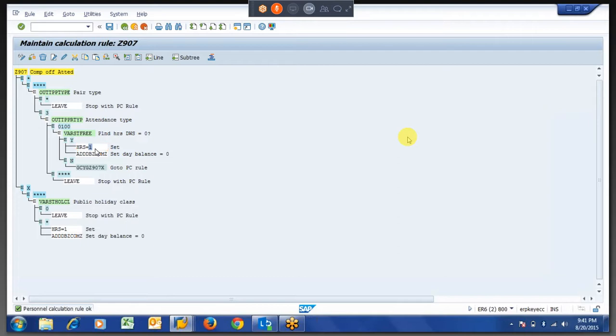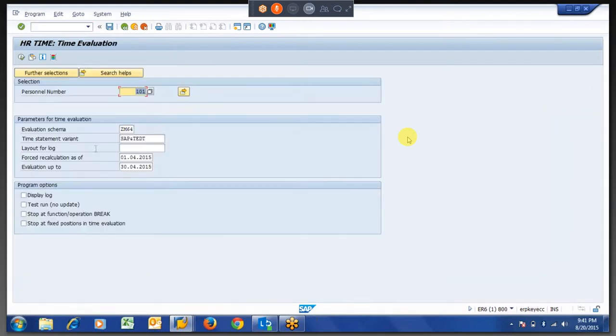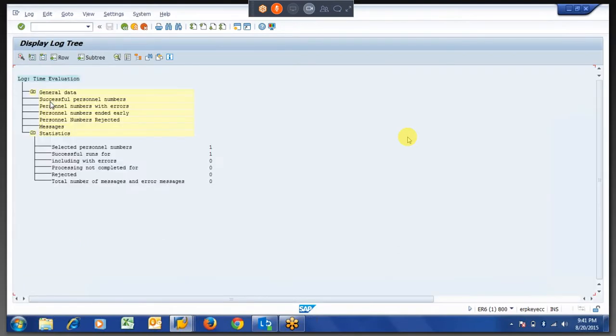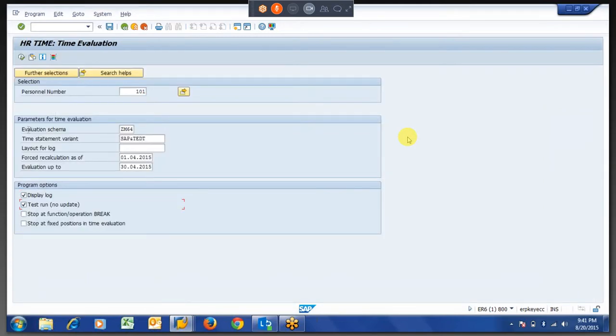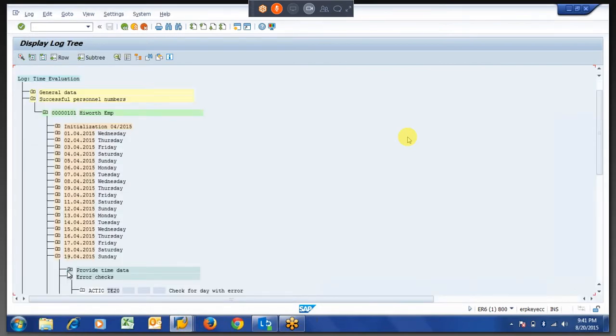So here let us say we have a check, that minimum hours he has to work is 8 or something. See, if you see here, there won't be any check.